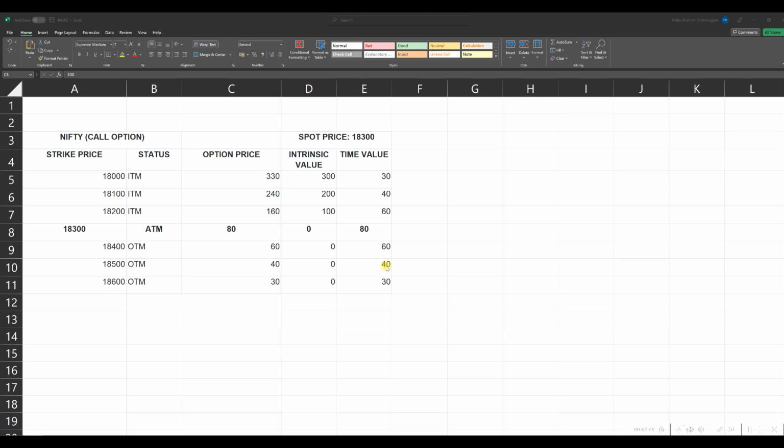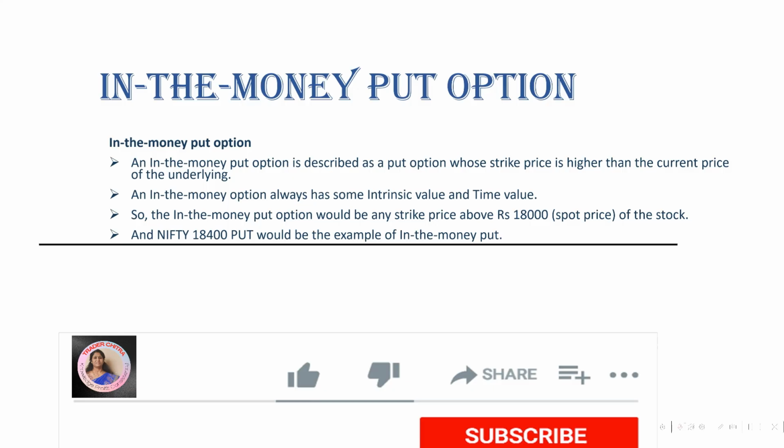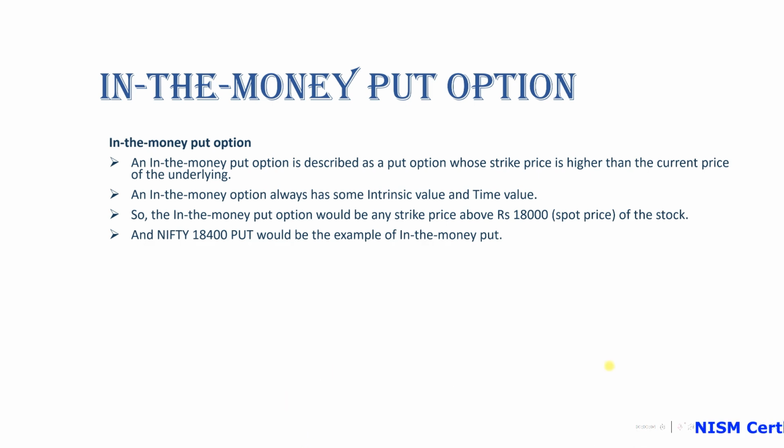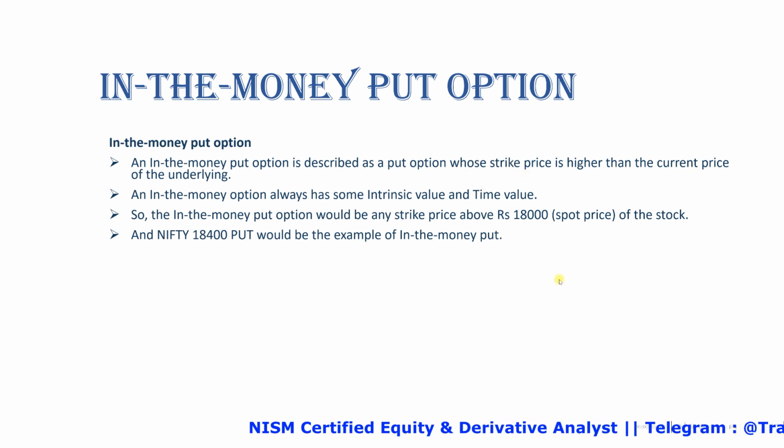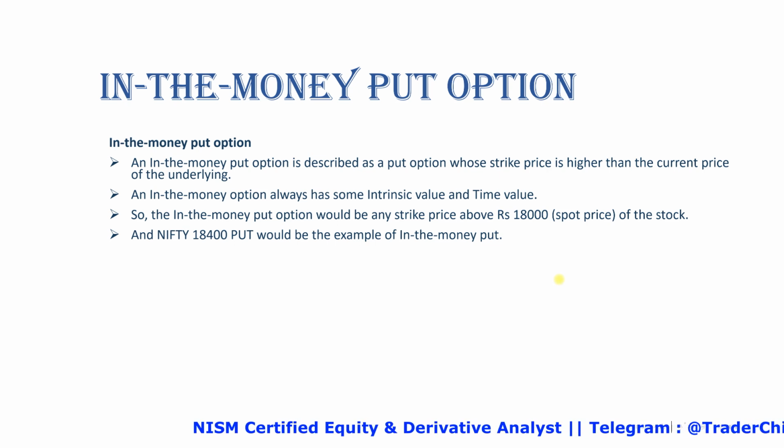Next we can see the put options. Till now we have seen ITM, ATM and OTM for the call options. Now we can see the put options. In the money for a put option is described as a put option whose strike price is higher than the current price of the underlying asset. Okay, and an in the money option will always have some intrinsic value and the time value. That is the same for call options also.